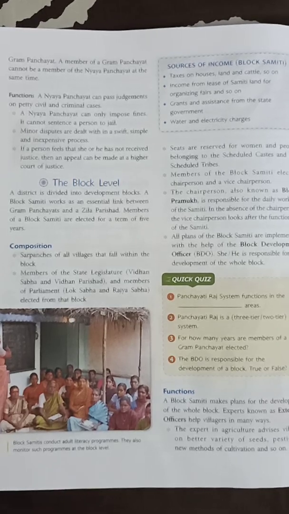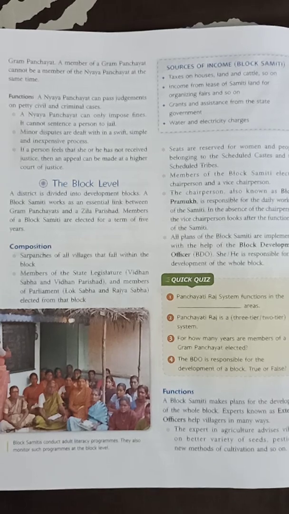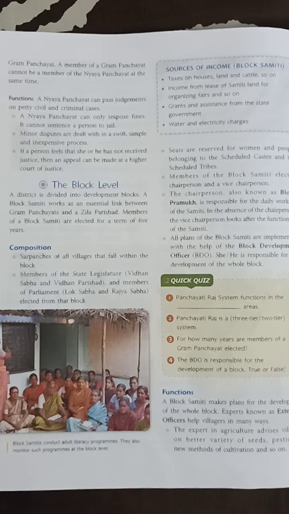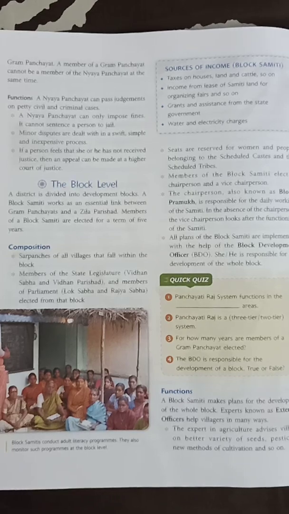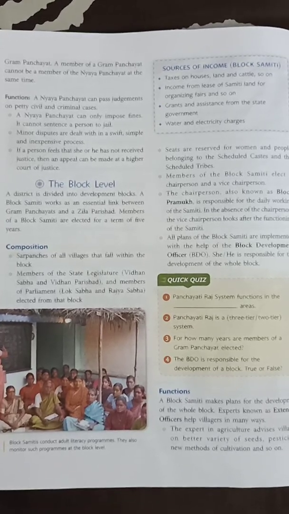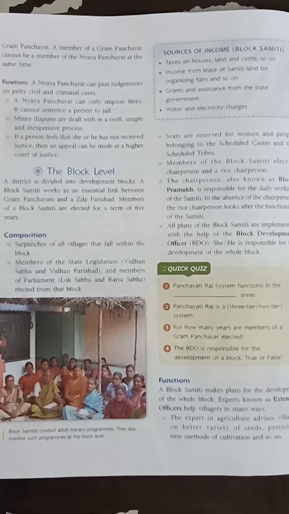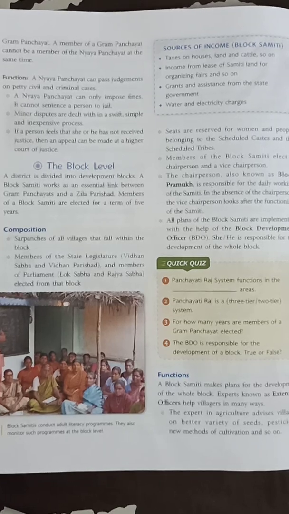Come to the fourth point. The chairperson of the Block Samiti is very powerful. But how is he appointed or elected? The chairperson is elected by the people among themselves. There is another person, the vice chairperson. The vice chairperson is also elected by the people.